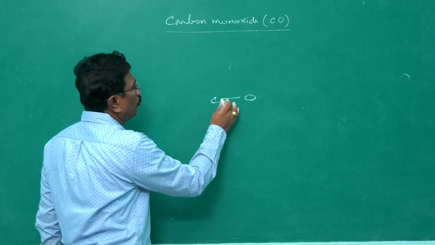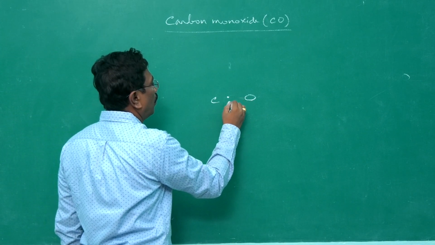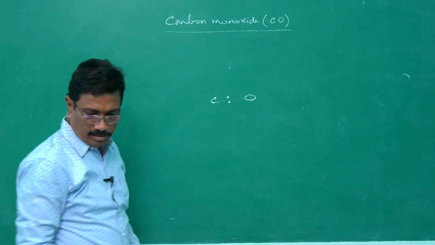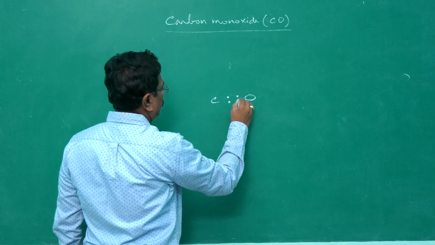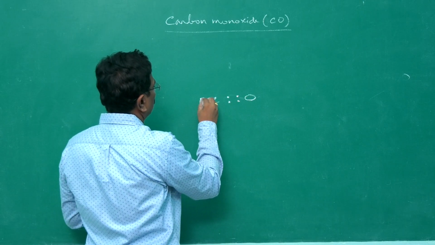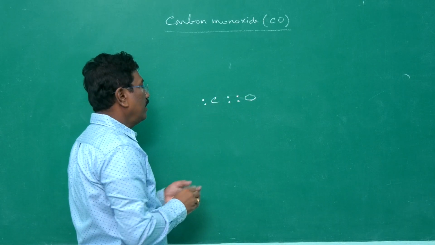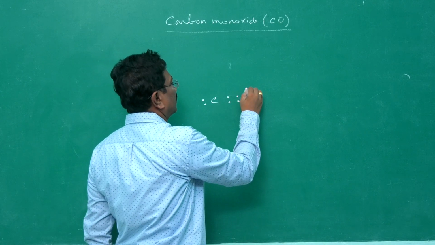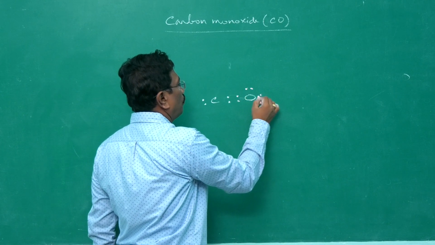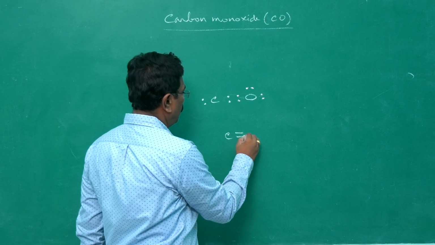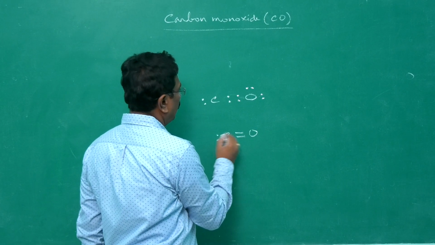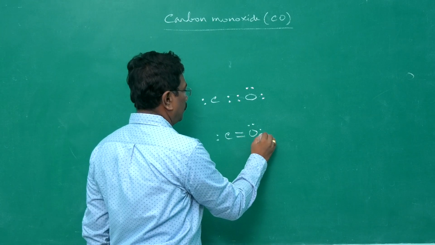Out of 4, 2 electrons are utilized for the formation of a bond with the neighboring oxygen. 2 electrons remain as a lone pair. In the case of oxygen, it has 6 electrons in the valence shell, 2 lone pairs, 1 bond pair. So we are getting a bond C double bond O with a lone pair here, with the 2 lone pairs here.